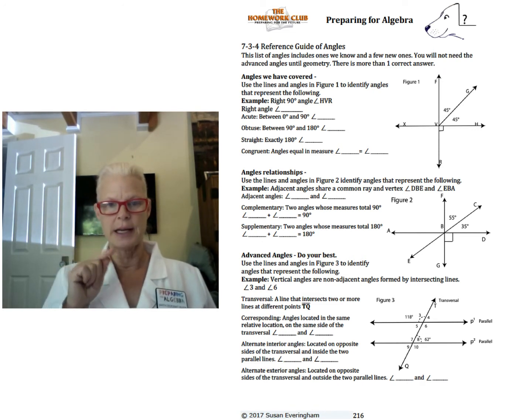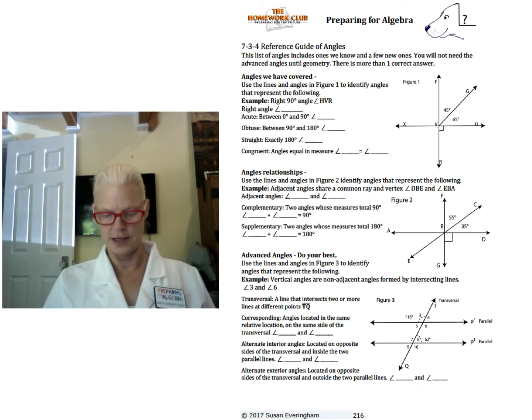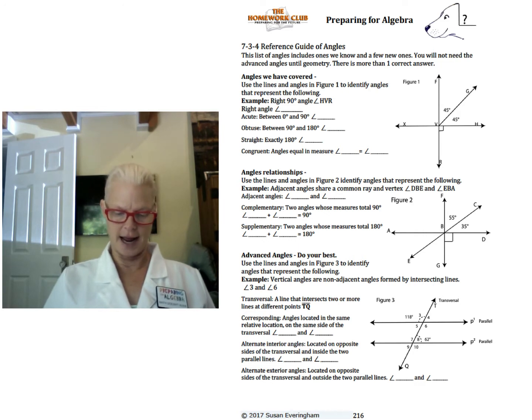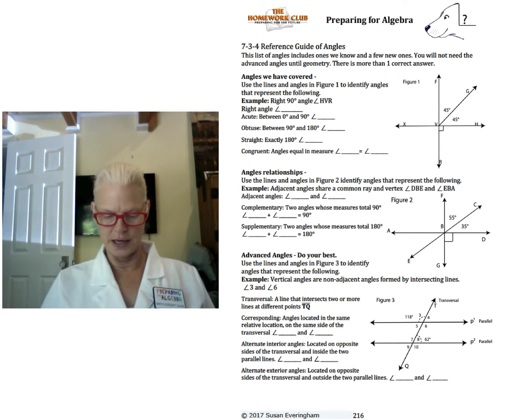So DBE, find it, DB and E, and E, B, and A. DBE, EBA, they're adjacent, which also means they're next to each other. And they share the common ray B and E. Okay, so go ahead and write a new pair of adjacent angles.